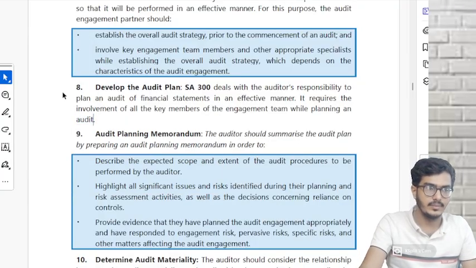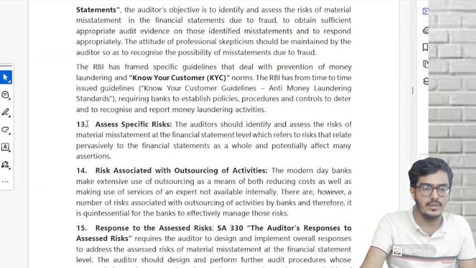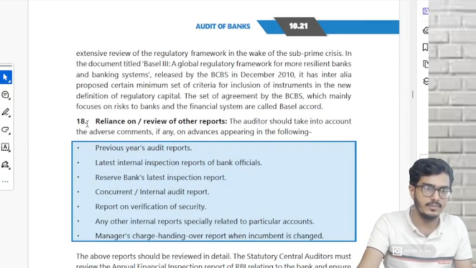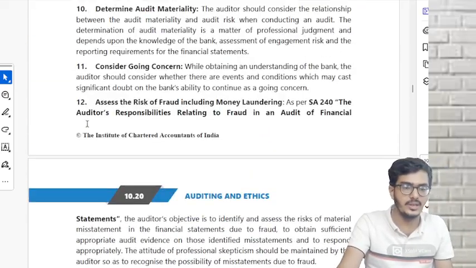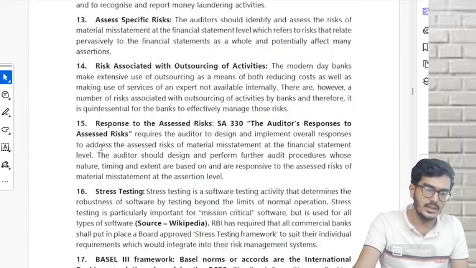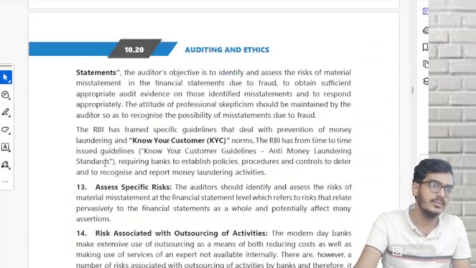Point number 8. Point number 9 you put it as mug. Point number 10, 11, 12, 13, 14, 15, 16, 17 RMN. Till 17 you put it as RMN. This is literally the most bogus topics. They will never test. And point number 18 you put it as mug. We reach page number 21.